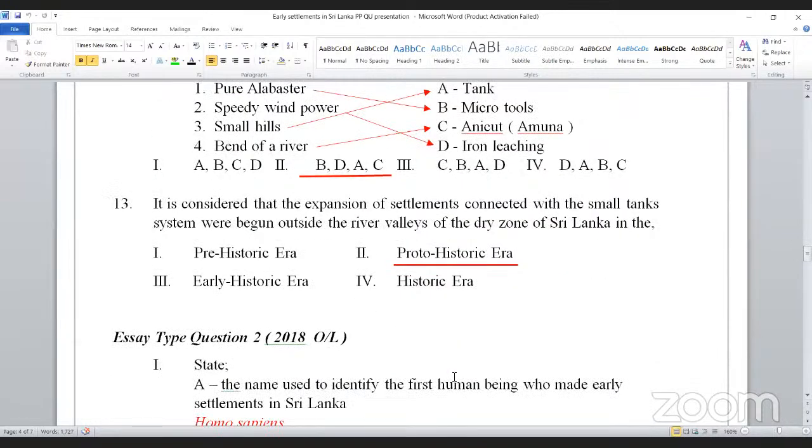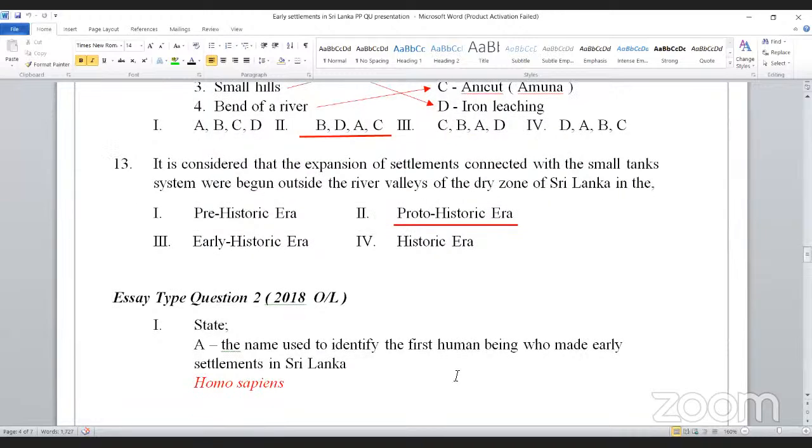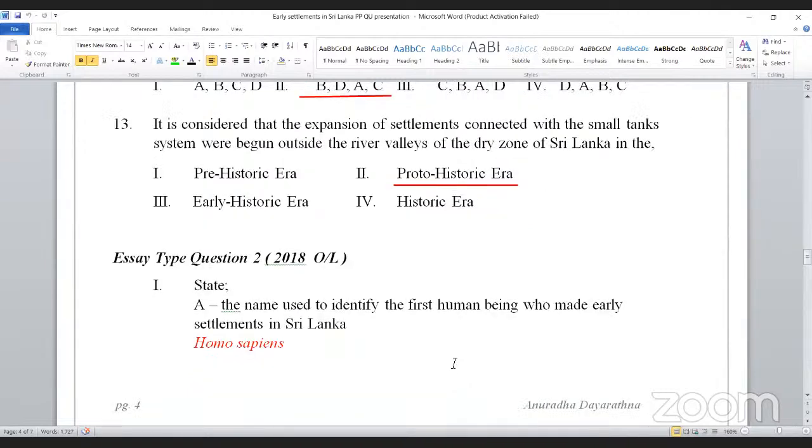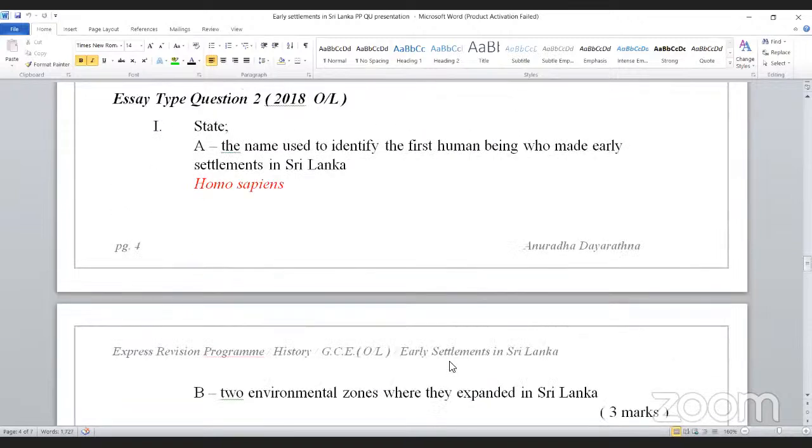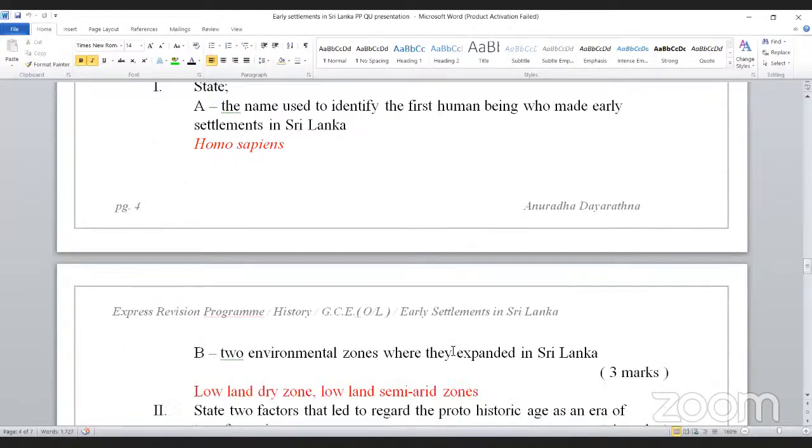Okay, what are the questions? They are structured as questions. The name used to identify the first human being who made early settlements in Sri Lanka: Homo sapiens. I told you, Homo sapiens were born in Balangoda. And two environmental zones where they expanded in Sri Lanka. Once again, this is the third time they were asking about environmental zones. Repeated questions. Lowland dry zone, lowland semi-arid zone, any two you can write.